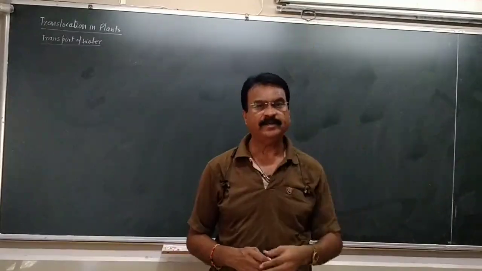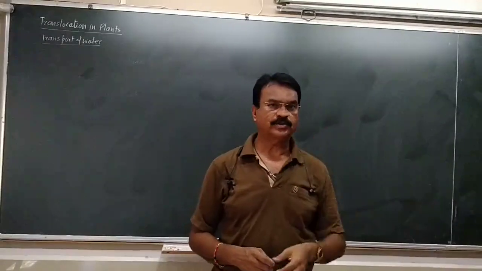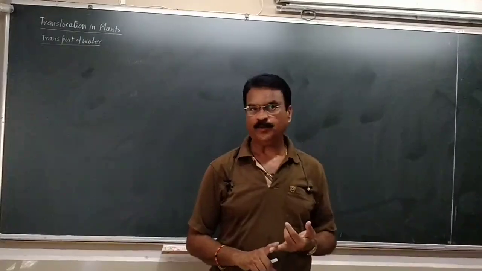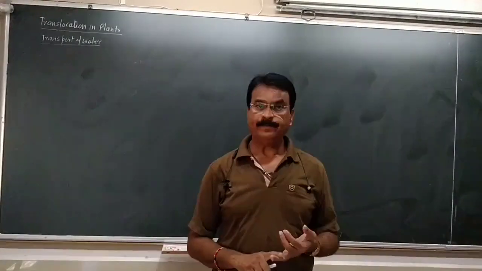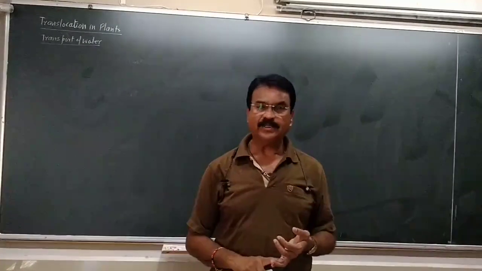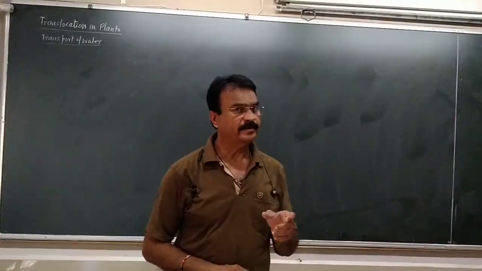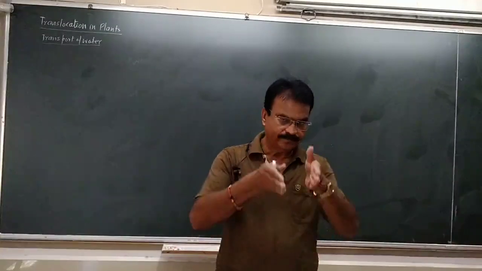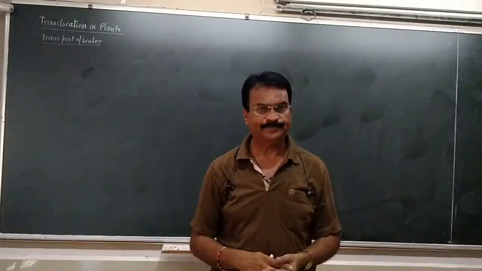That is the pipeline through which the water flows. Xylem is made up of tracheids and vessels. These are the main components of xylem. These are the cells which are connected to each other end to end, and they form a complete pipeline, and through this the water is lifted up.